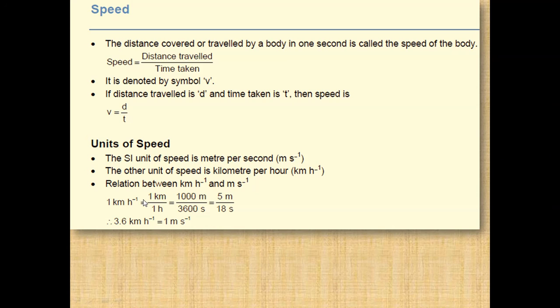If you wish to relate kilometer per hour and meter per second, you can easily calculate and you will come to know that 1 kilometer per hour is 5 upon 18 meter per second, or we can say that 1 meter per second is actually 3.6 kilometer per hour.